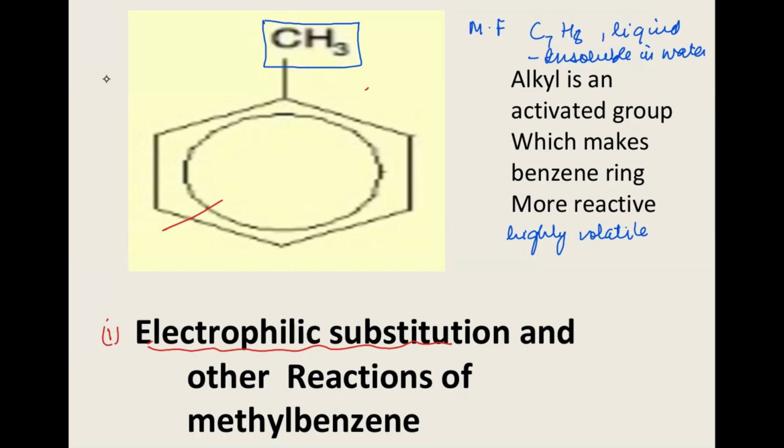Now coming to the methyl group. Whenever the methyl group undergoes any chemical reaction, that will be the property which an aliphatic organic compound undergoes. Now, to recall what the methyl group can undergo, it can undergo a free radical substitution reaction in the presence of UV rays when it undergoes halogenation.